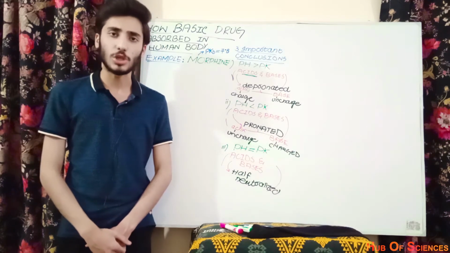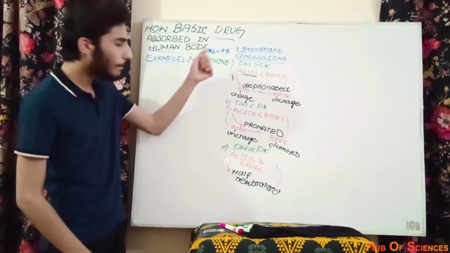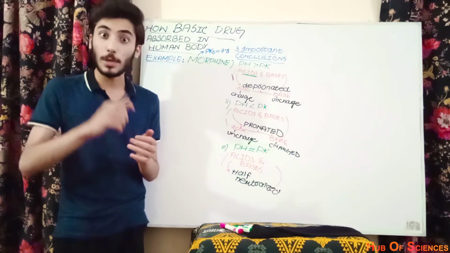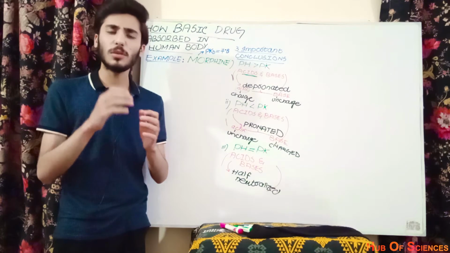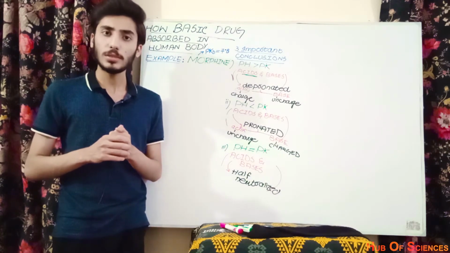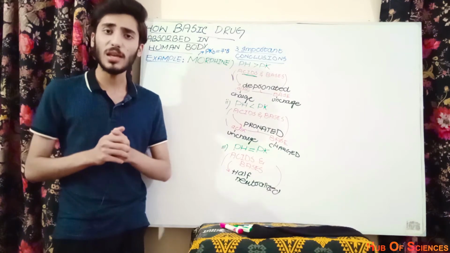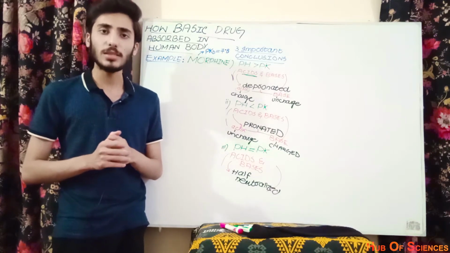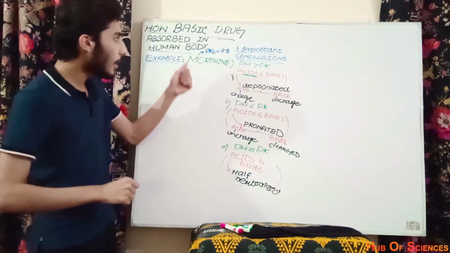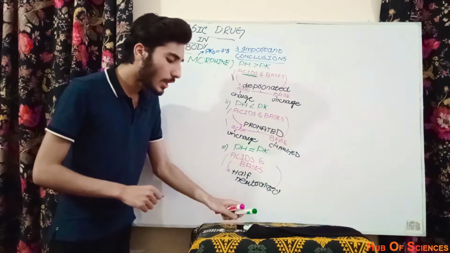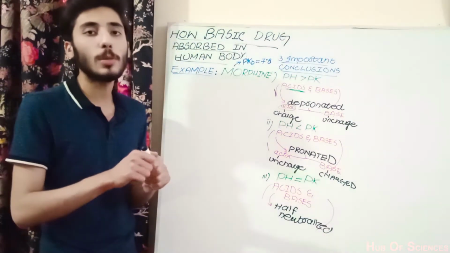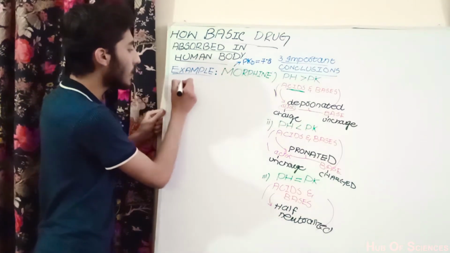So what do you know about the pKb? Do you know something about the pKb or the Kb? This pKb or Kb is very similar to the Ka. Do you know what the Ka is? Ka is the acid dissociation constant, whereas the pKa is the negative logarithm of the acid dissociation constant. Whereas the pKb is the negative logarithm of the base dissociation constant, which is the Kb.